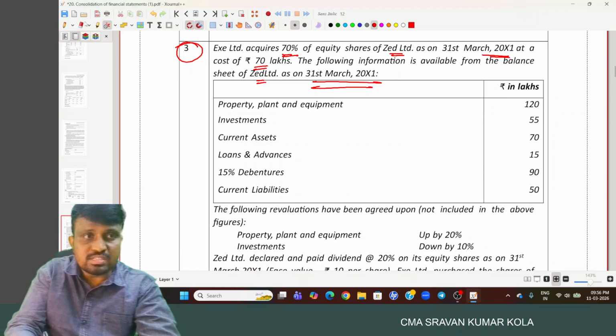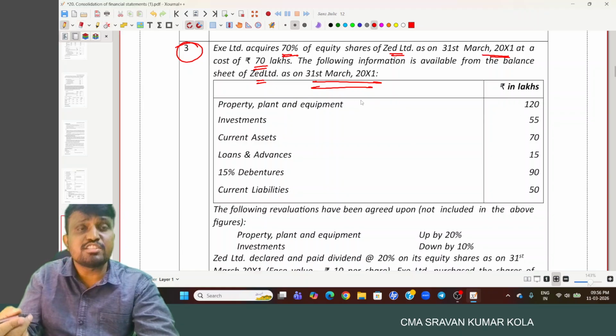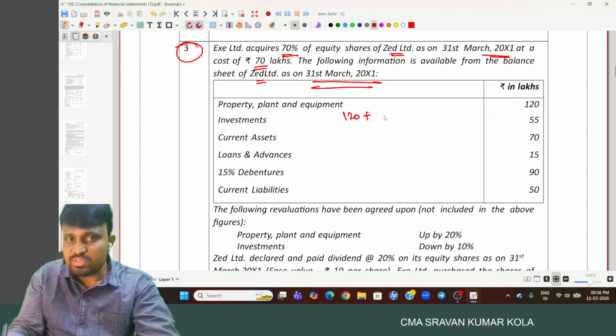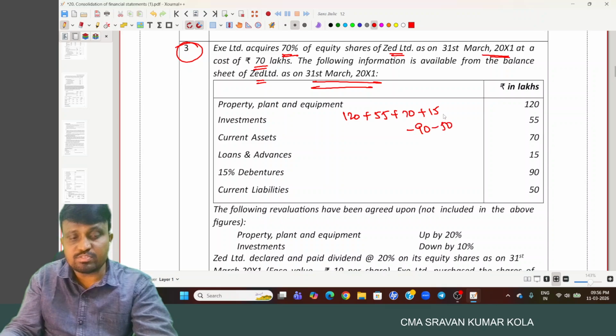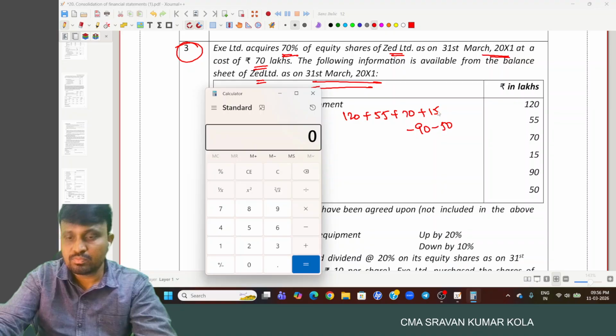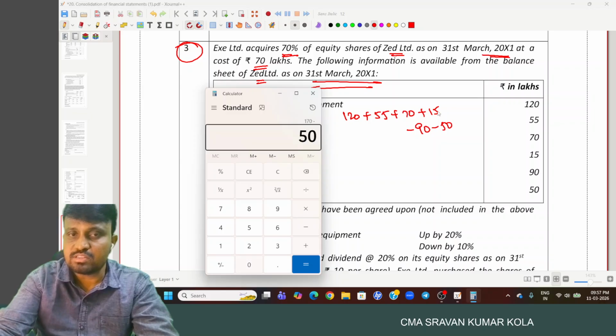So what are the net assets here? Net assets means total assets minus outside liabilities. So PPE 120 plus 55 plus 70 plus loans and advances 50 plus 15 minus 90 minus 50.